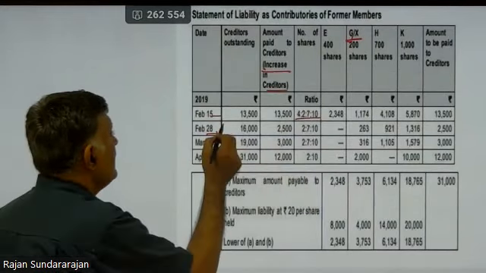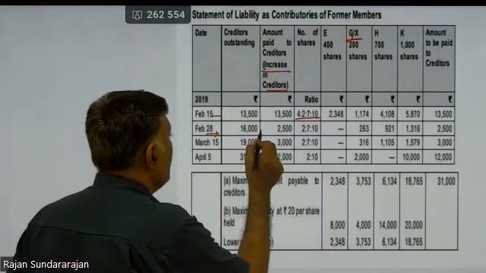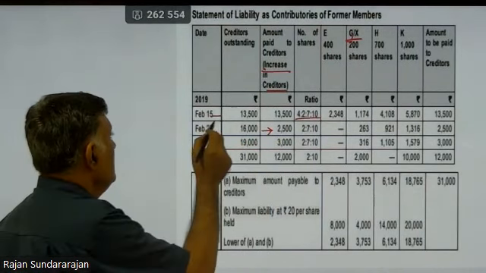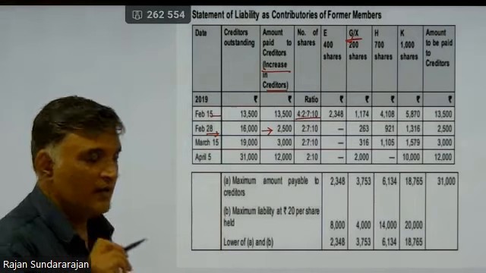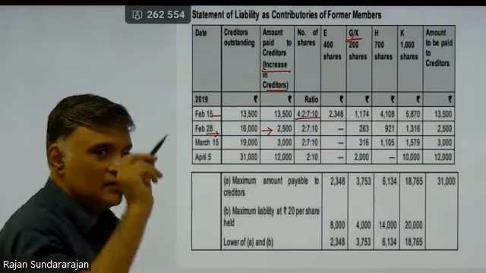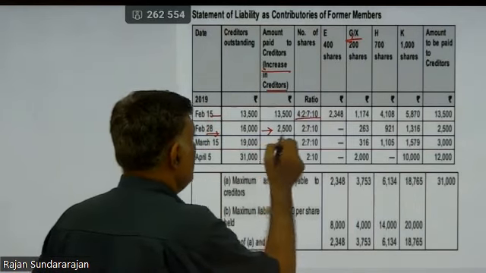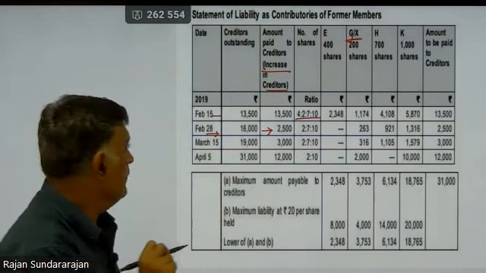So the cumulative balance of creditor is 16,000. So what is the incremental creditor? 2,500. How did I arrive at 2,500? Till February 15, 13,500 was the creditor balance. February 28, it has become 16,000. What is the differential? What is the incremental? 2,500.